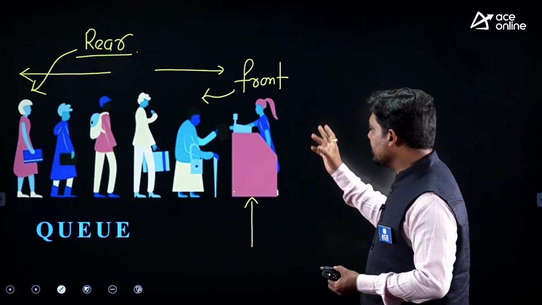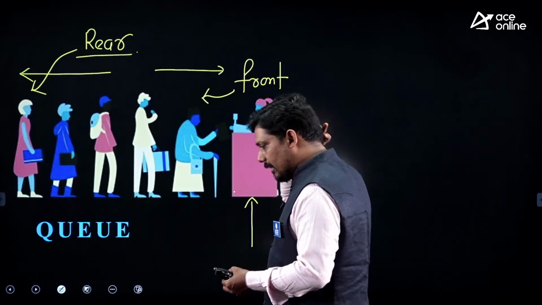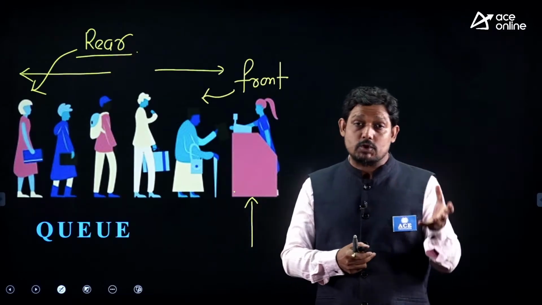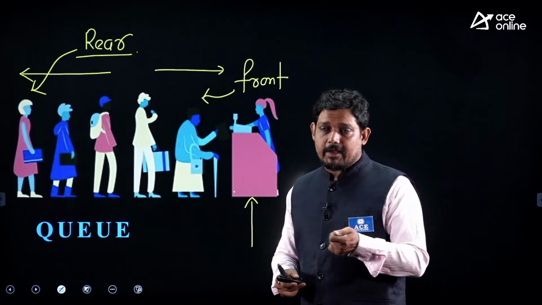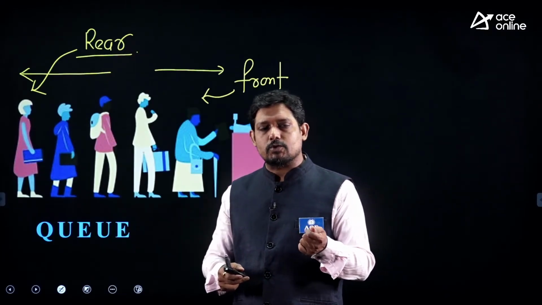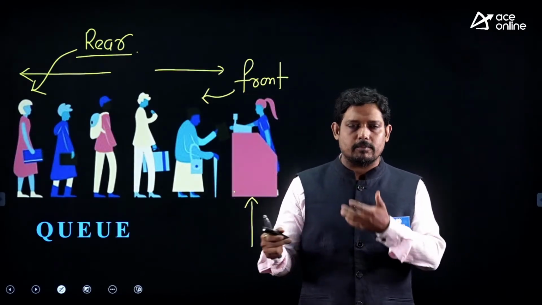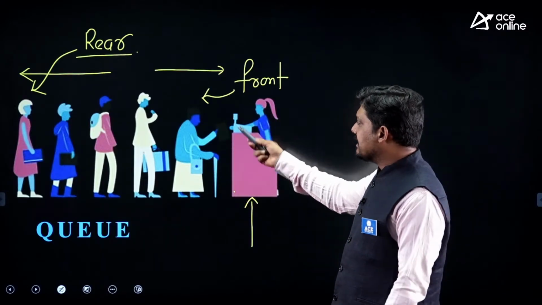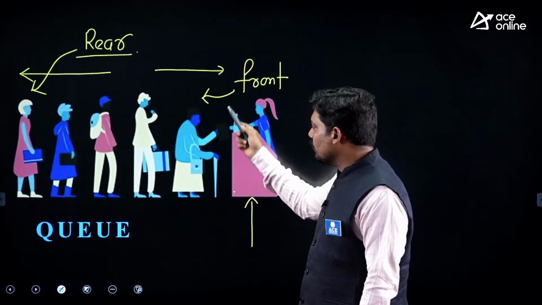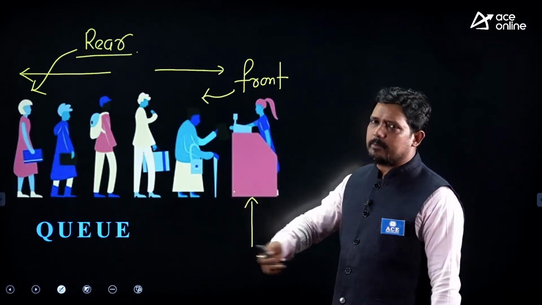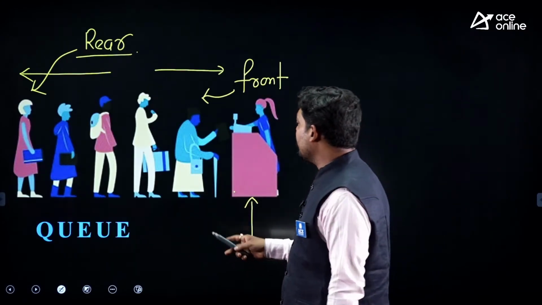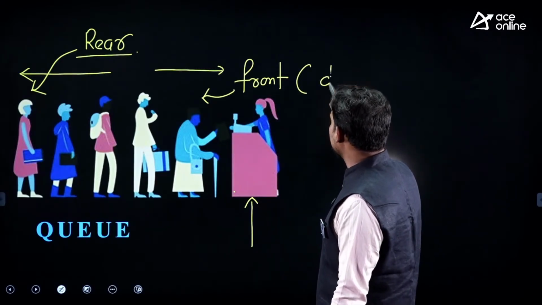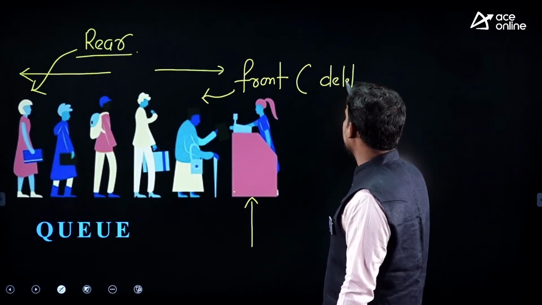Maybe she is being served, but if there is, let's say, a CPU, then that's a resource, and everyone wants to be served, so that resource must be utilized by all the processes. So she has been served, and she is at the front of the queue. This woman at the front of the queue will be served first, and the moment she is served, she will be gone from the queue, and the technical term is that she will be deleted.